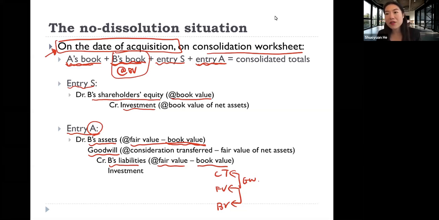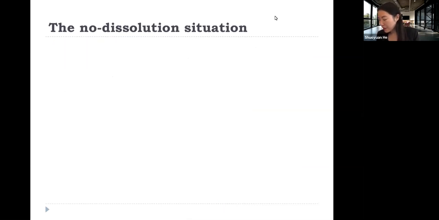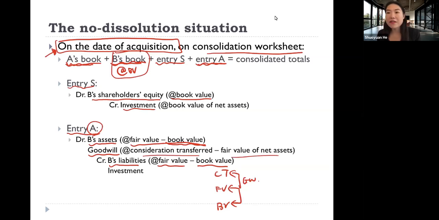We cannot allocate it to any identifiable asset or liability. We just lump them all together and call them goodwill. This goodwill is the difference between consideration transferred and the fair value of firm B's net assets. And then we credit the investment account correspondingly to make this journal entry balance. So this is what we do on the consolidation worksheet on the date of acquisition.